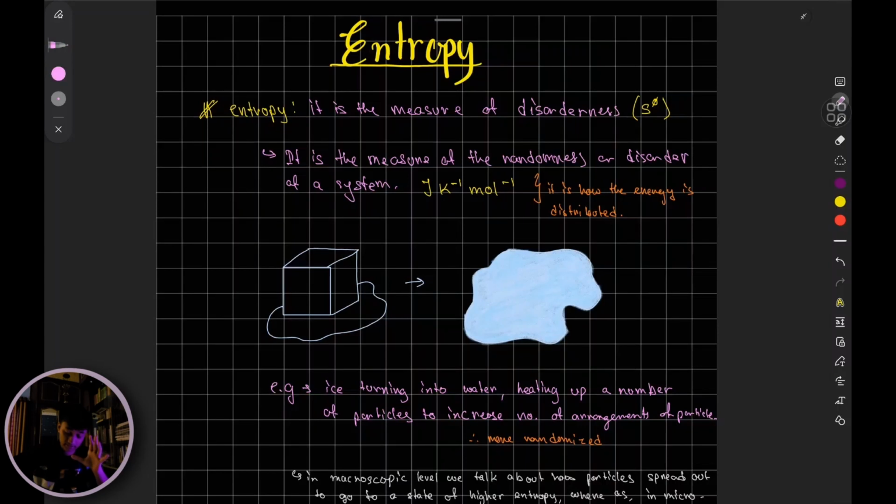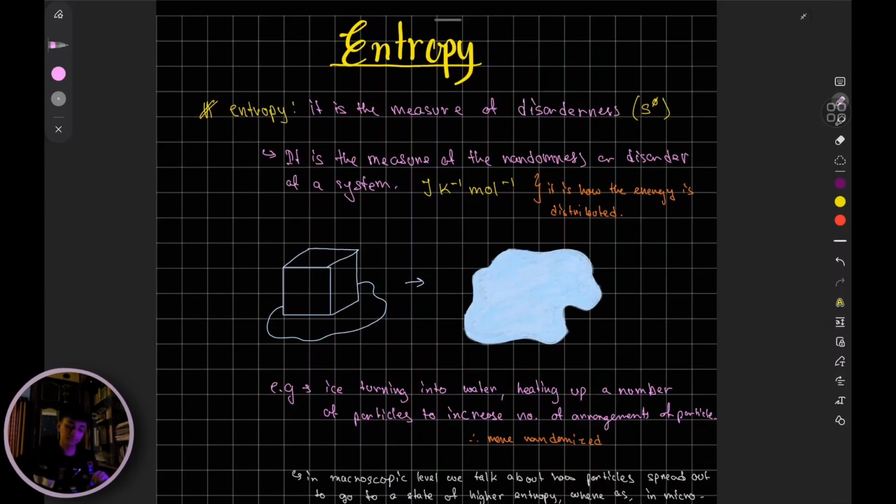Let's start off with the definition first, right? How they define entropy is it is a measure of disorderness. So let's say you have a stack of books in front of you and it is in an ordered state within a limited space.